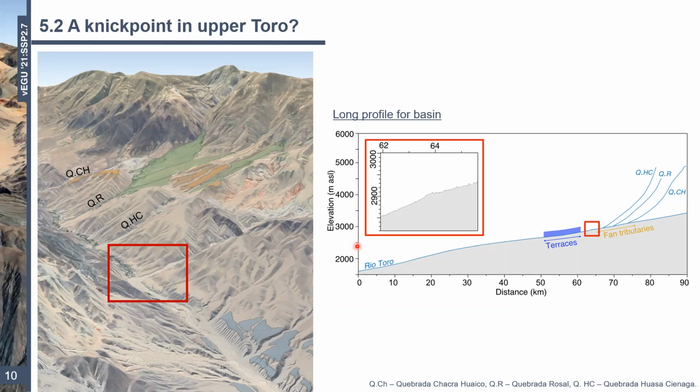We pinpointed the location of this proposed nick point to the confluence between a tributary, in this case the Choro, and the Rio Toro. So this is where this step up, this nick point, is positioned. Could the nick point therefore be evidence that the main basin might march to a slightly different drum than the upper reaches, okay? So in addition to the long profile, we wanted to see whether the same kind of thing can be observed in a chi plot, which has been used successfully in the past, and see whether this sheds any further light on the matter.